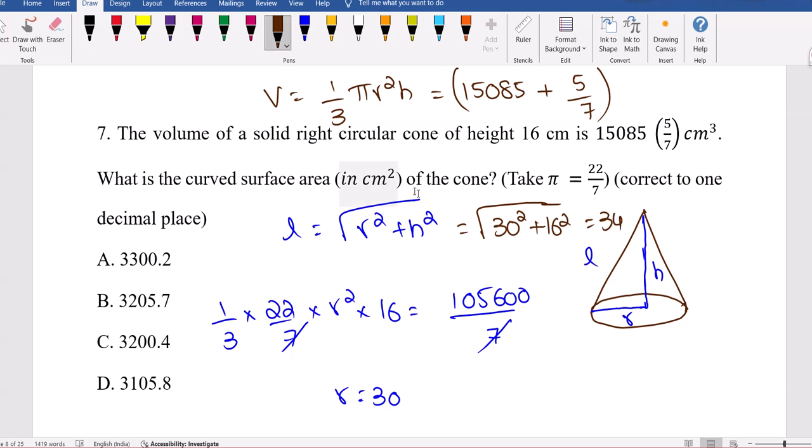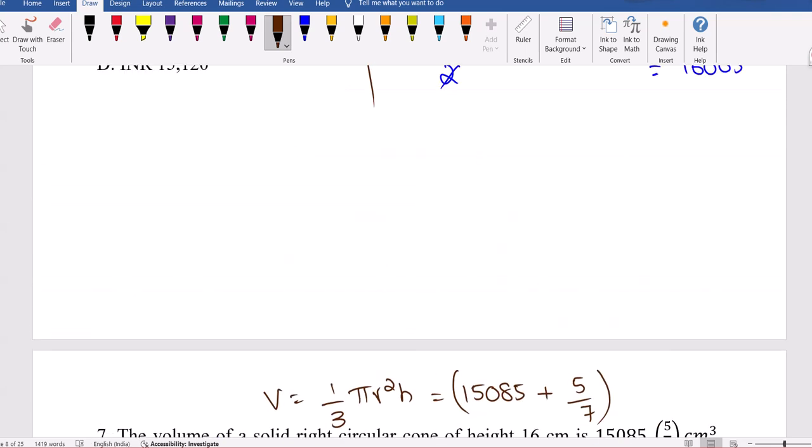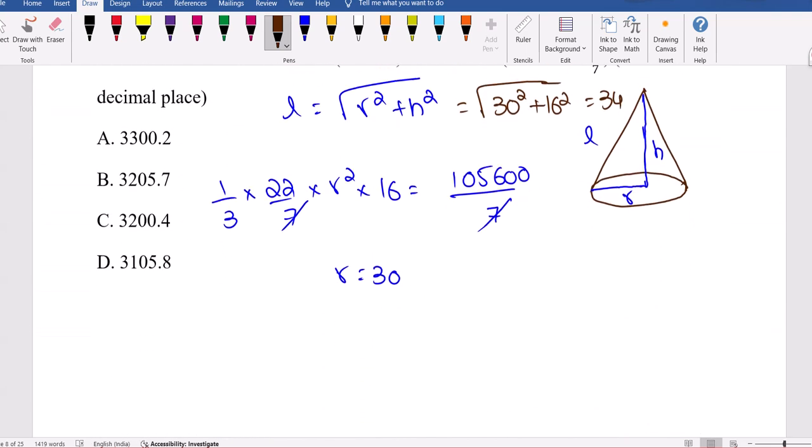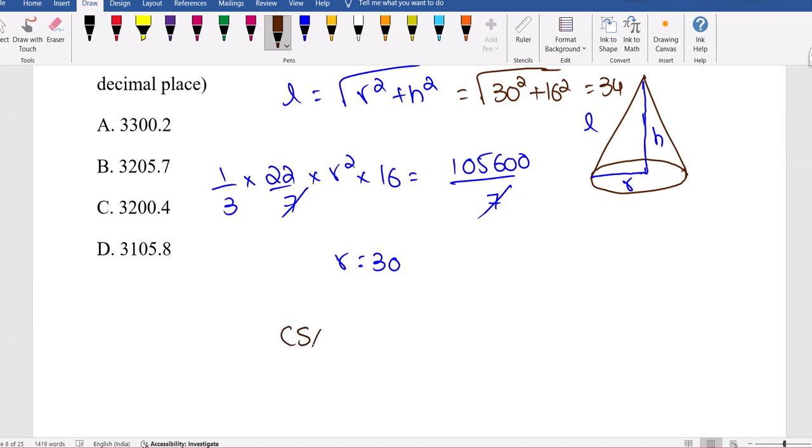Now, anyone, what is the curved surface area of the cone? CSA, curved surface area of the cone.